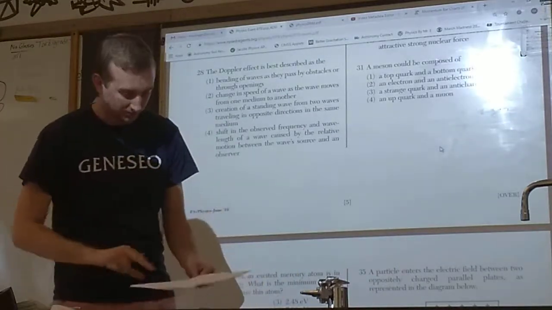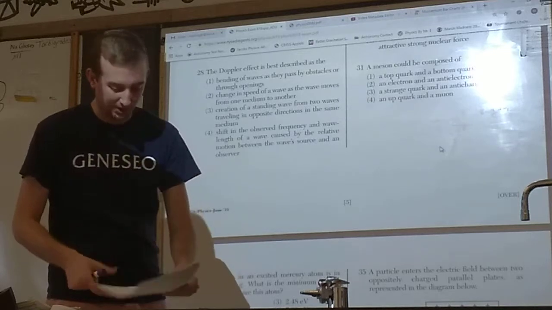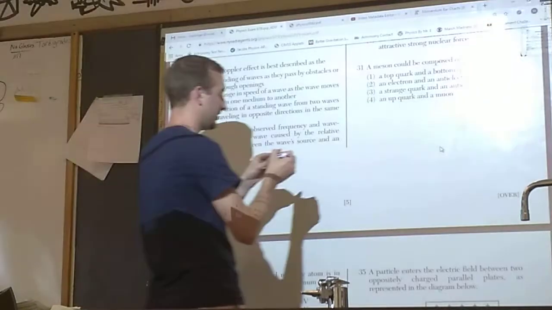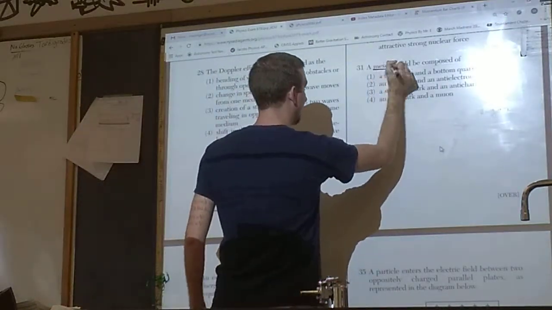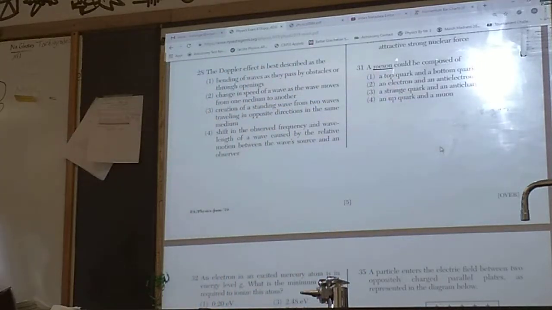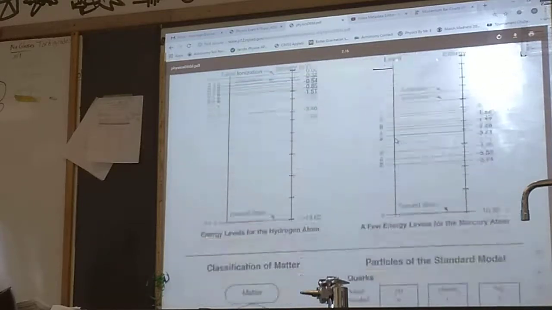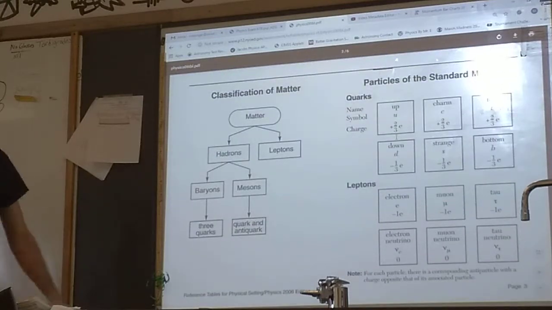Question 31 should be an easier question, but sometimes people get really lost when they have to use the charts in the reference table for modern physics. Let's take a look at that very quickly. We're going to be looking at the chart on the left-hand side of page 3.